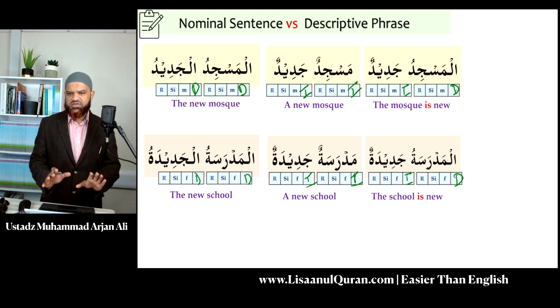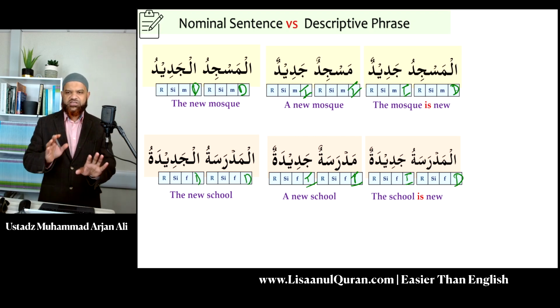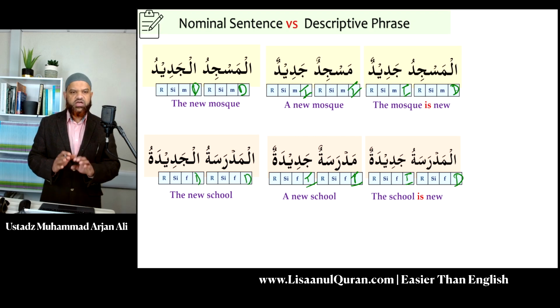This is quite important because they will come in random. You're not going to get them in the order that I'm putting, of course. As long as you can start recognizing the four properties, you should be able to translate correctly when we have a sentence or when we have a phrase.